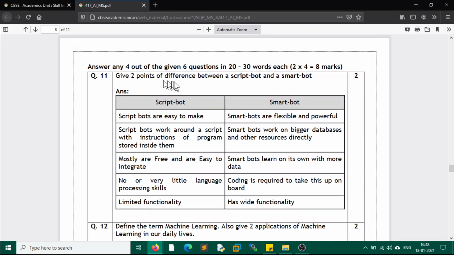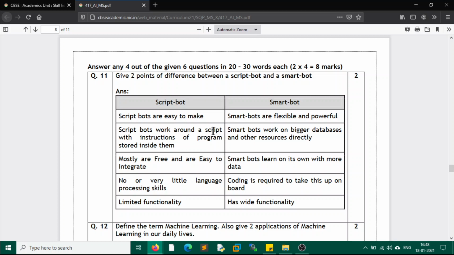Question number 11. Give 2 points of difference between a script bot and smart bot. So there are 2 things. Let us see the differences. Any of these 2 points will work for you. To make the answer clear, all the possible points have been given, basically five points. Script bots are easy to make. Smart bots are flexible and powerful, but they are not very easy to make.